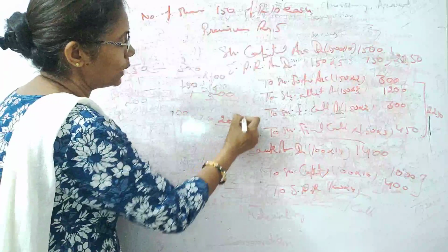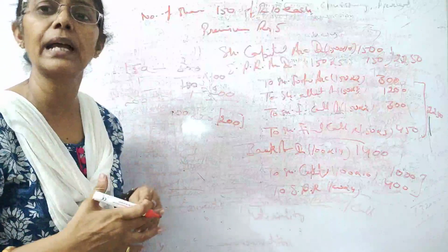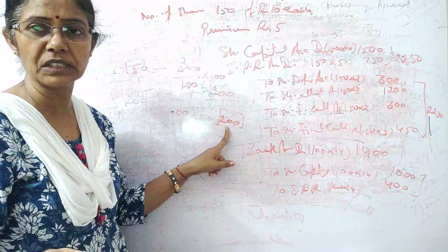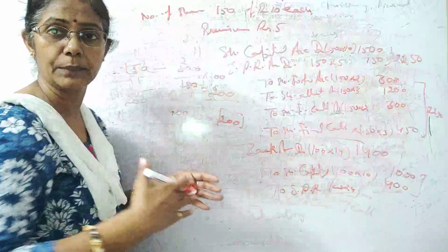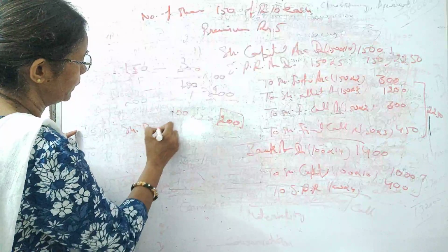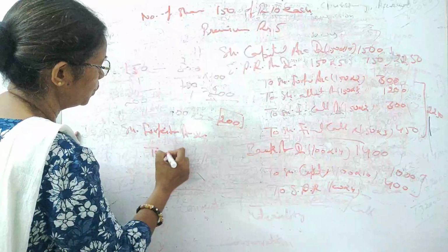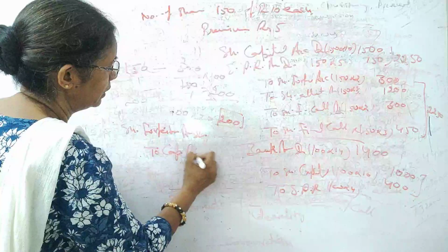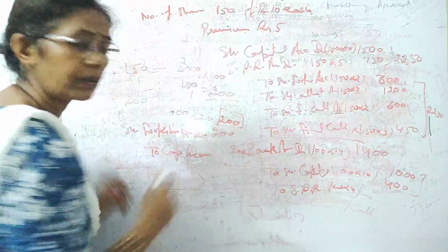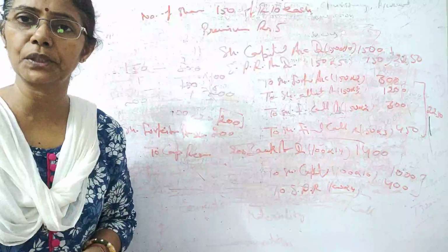Now you have 200 in the forfeiture and we have reissued these shares. That means the decision has been taken regarding these ones, and we didn't utilize anything from this forfeiture. So the whole 200 rupees can be transferred to the capital reserve. So your entry will be share forfeiture account debit to capital reserve. Okay, this is 200. All right, students. So this way we have completed the question.